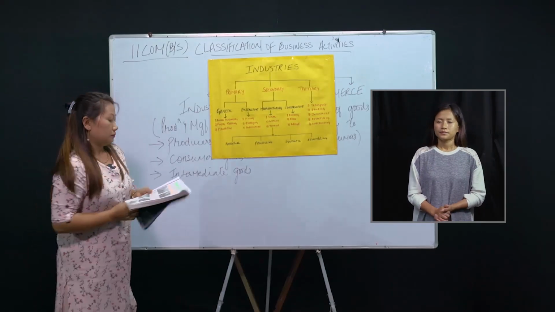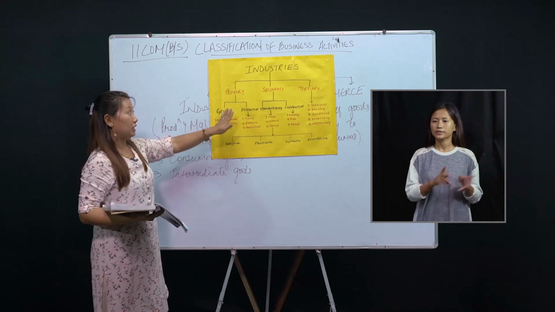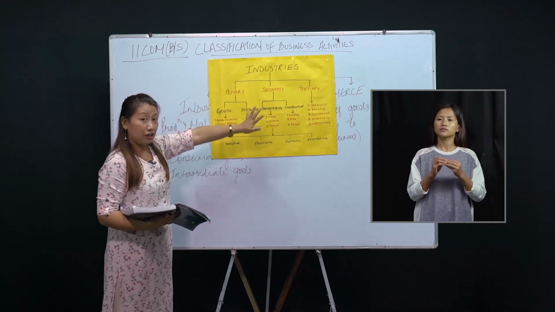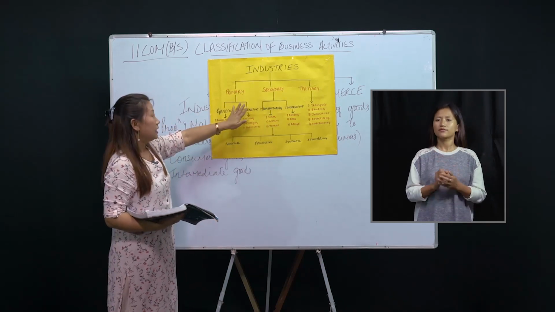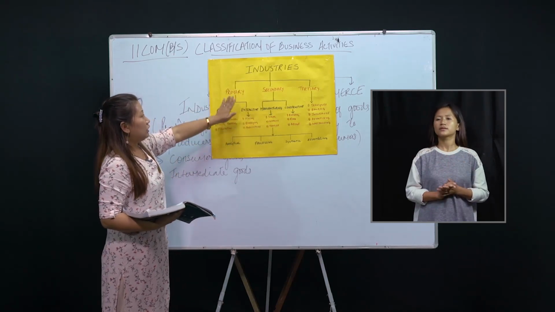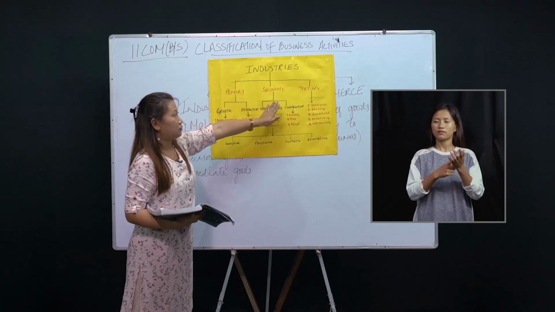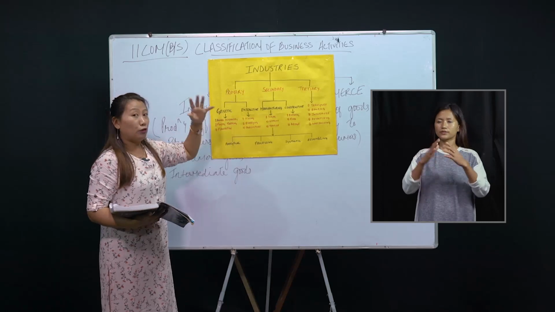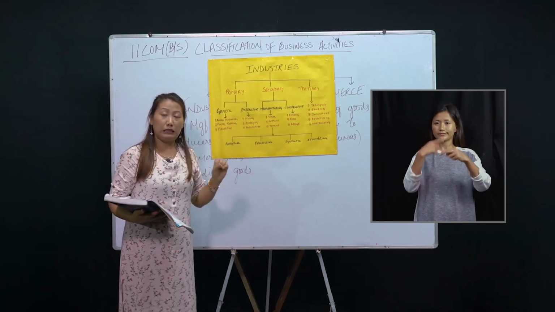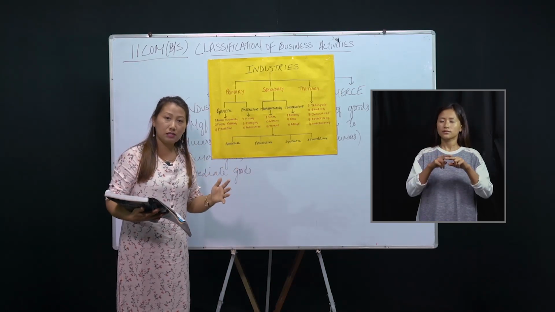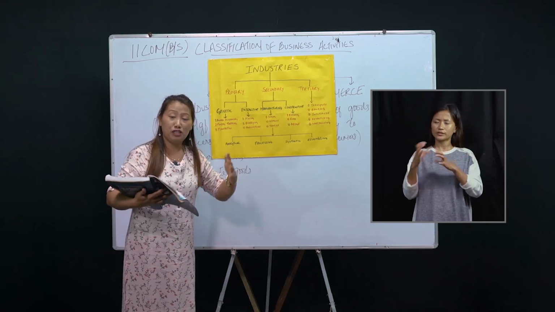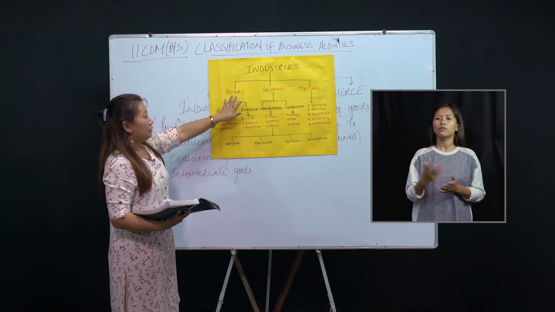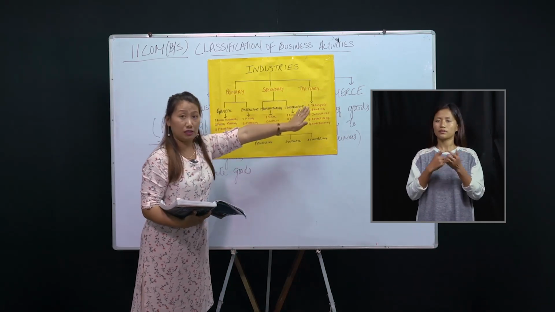So I have prepared this chart. This chart is about the classifications of industry. That means industry can be classified into primary industry, secondary industry, and tertiary industry. Now let me tell you, we have already discussed that industry means converting raw materials into finished goods or semi-finished goods, isn't it? So here we will study what is primary industry, what is secondary industry, and what is tertiary industry.